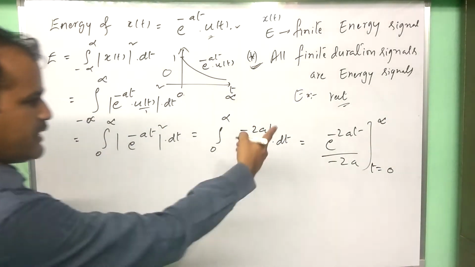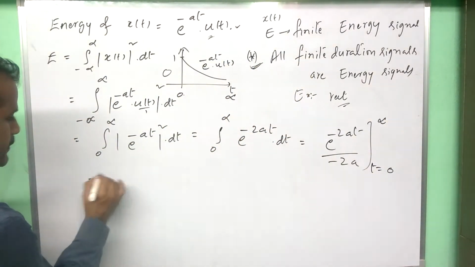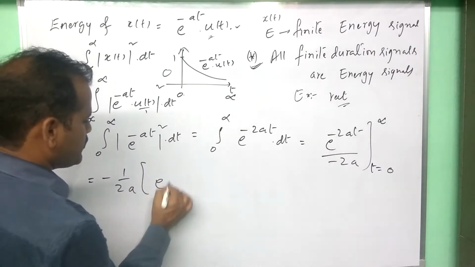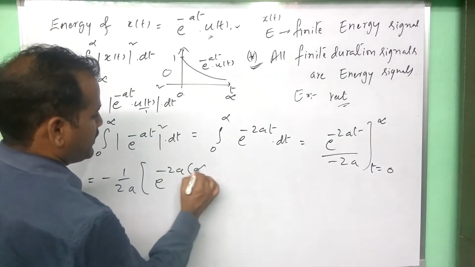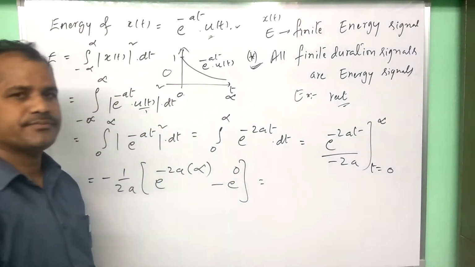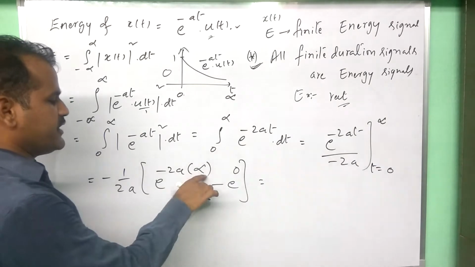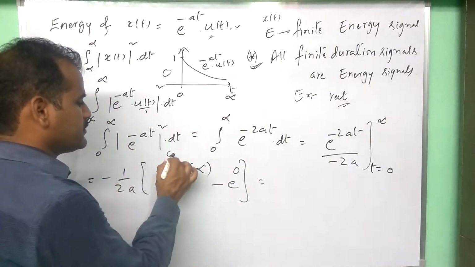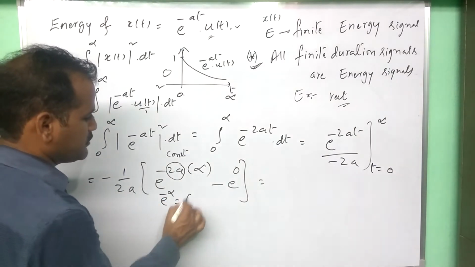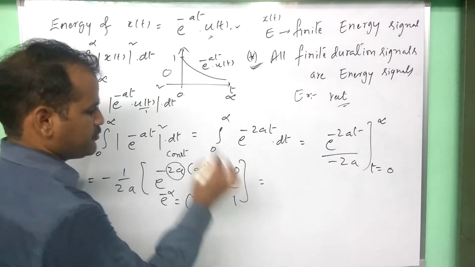Fine. Let us substitute those limits. Minus 1 by 2a into e to the power of minus 2a infinity minus e power 0. Here e power minus infinity is there. A is some constant. So e power minus infinity is 0 and e power 0 is 1.